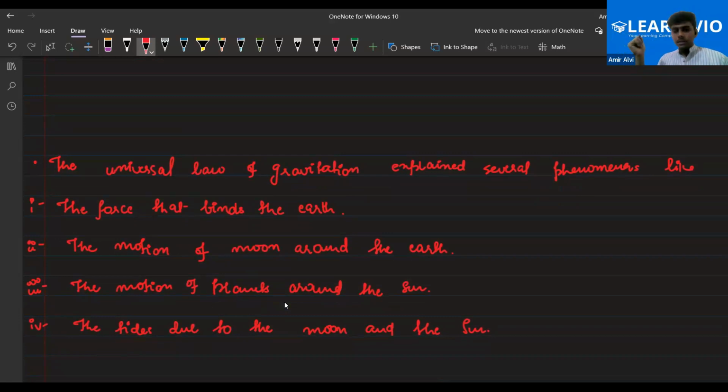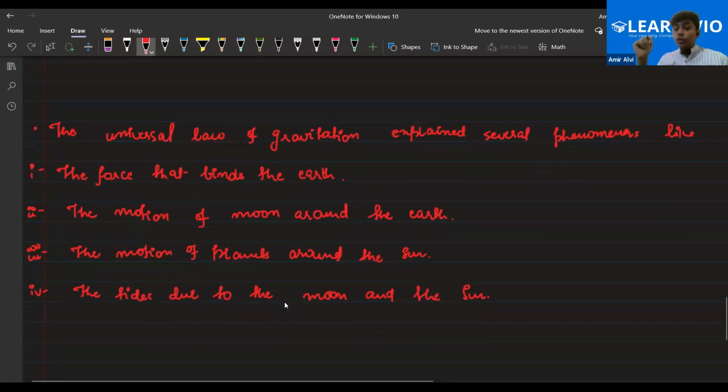Yes, sir. And the tides due to the Moon and the Sun: the Moon and the Sun also exert force, like there is the third law of motion. Every action has an equal and opposite reaction. If the Earth is exerting some force, the Moon will also exert the same amount of force, right?